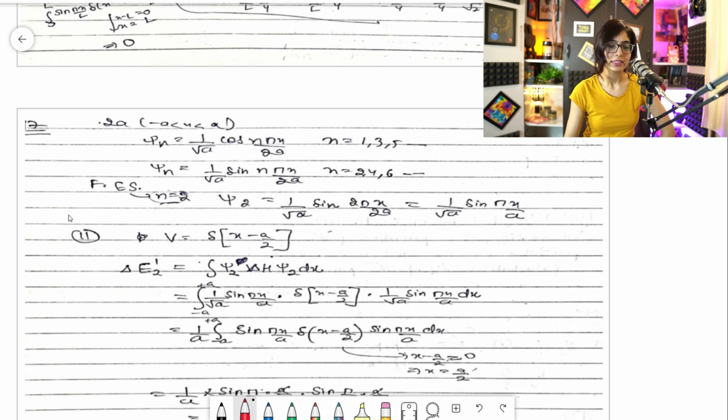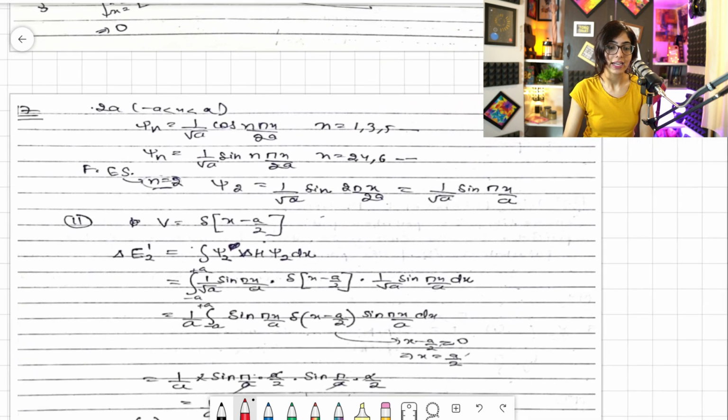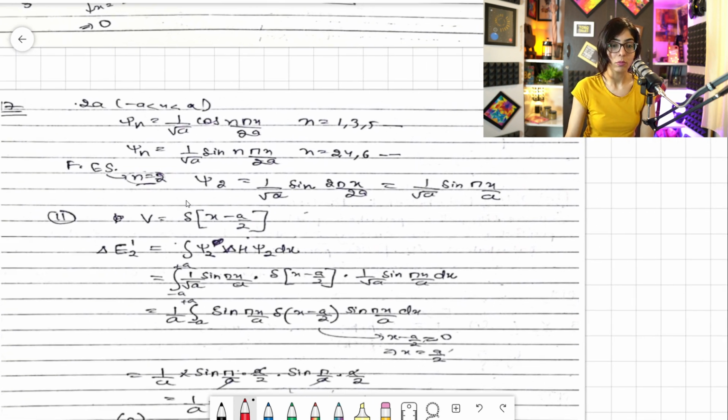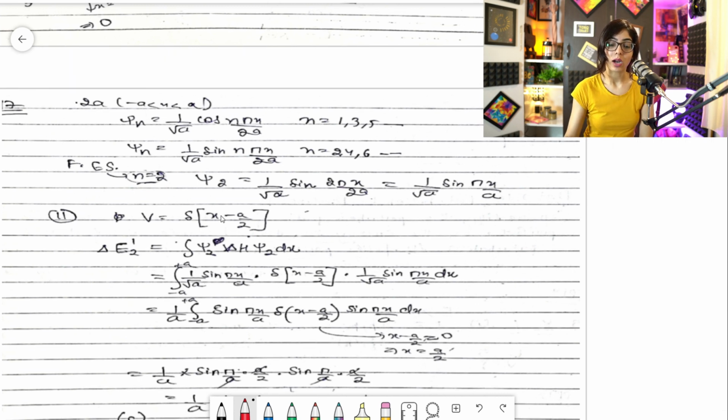So the examiner is asking about the first excited state. You know that when it comes to a particle in a 1D box, the ground state means n is equal to 1. For ground state, n is equal to 1 in particle in 1D box. But always remember, in SHO, the ground state n is equal to 0. Always remember this, guys, don't get confused.